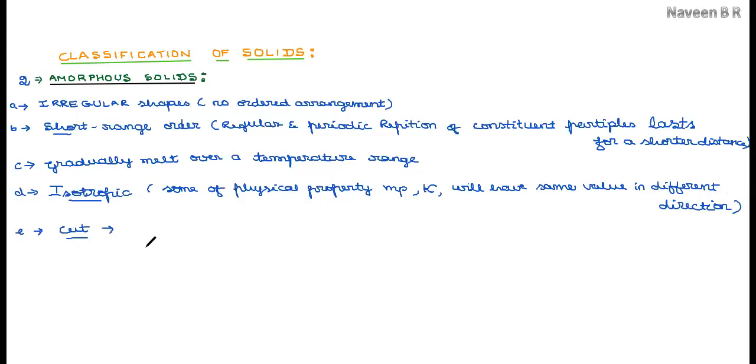in the case of crystalline solids, we have seen plain and smooth new surfaces are formed. Here, whatever new surfaces are generated will be irregular surfaces.